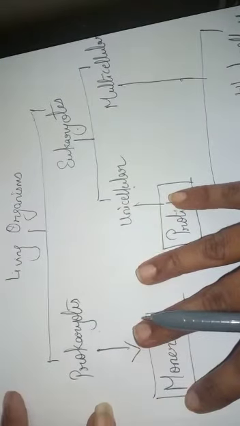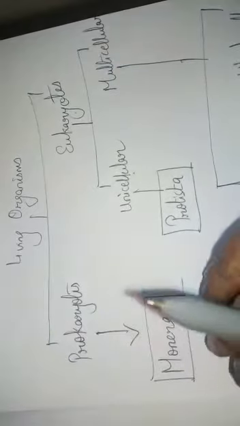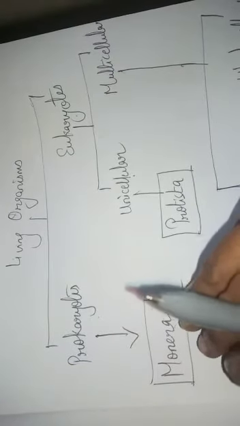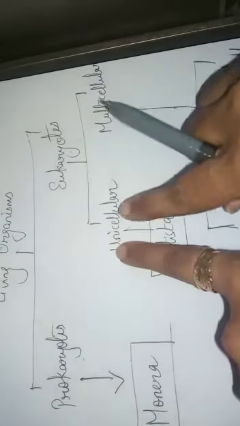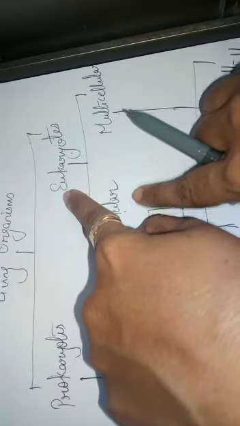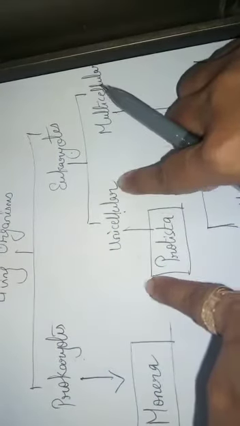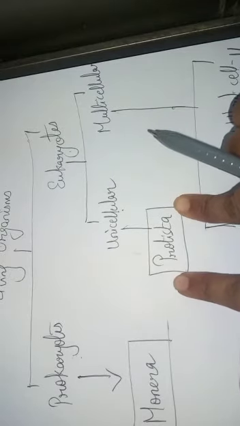So prokaryotes are unicellular organisms and they come under kingdom Monera. Again, he classifies eukaryotes as unicellular and multicellular. In this, the unicellular organisms contain a eukaryotic cell, and the organisms which come under this category are placed in a kingdom called kingdom Protista.